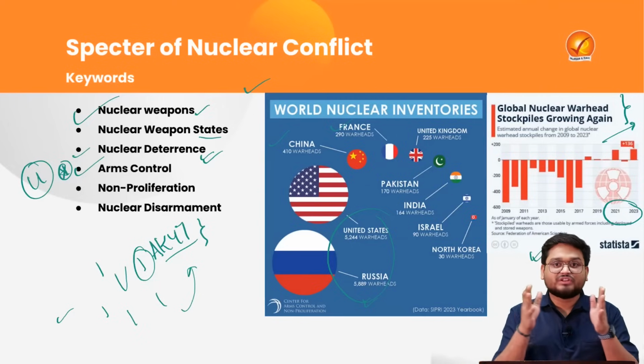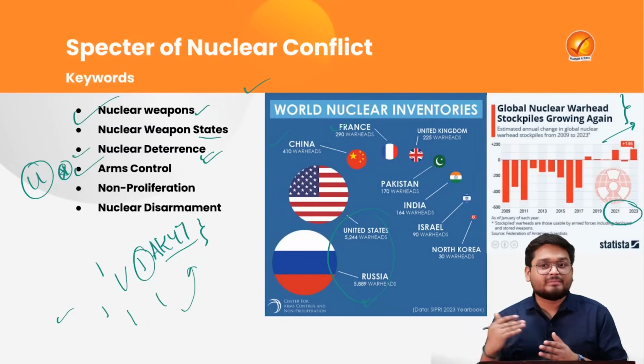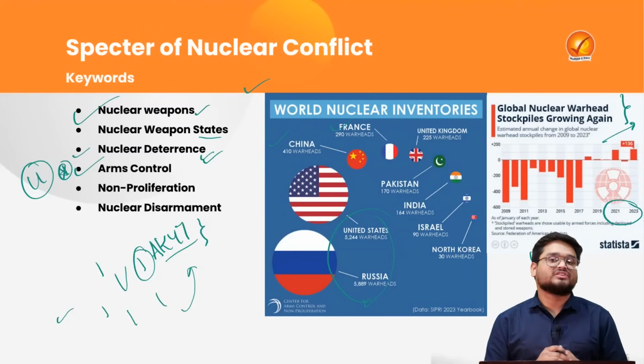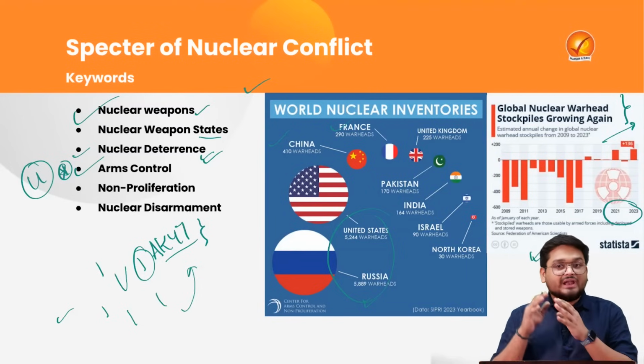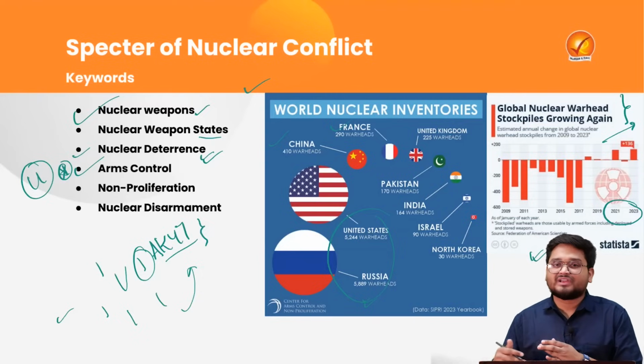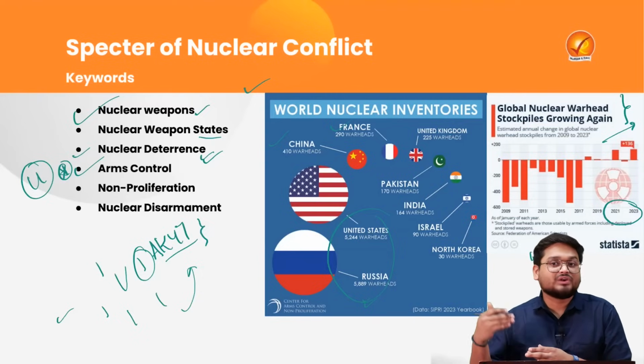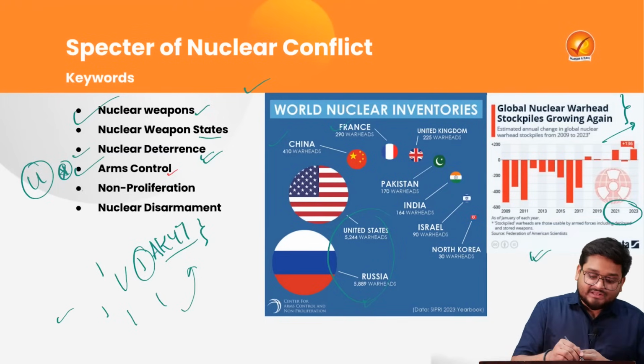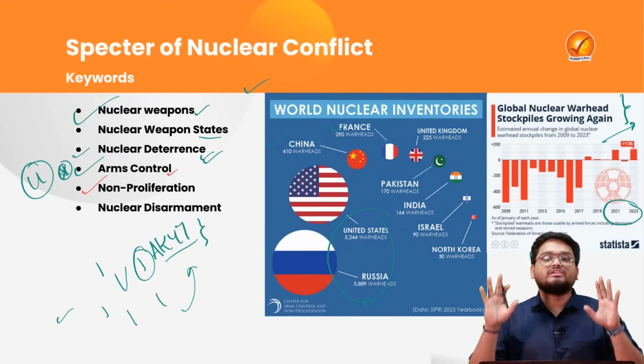to the rest of the global community also, because there will be new countries who will be getting the nuclear weapons and they will now be posing threats. So that is why in global nuclear discussions, this arms control is another very, very important term. In the next one, we are talking about non-proliferation.